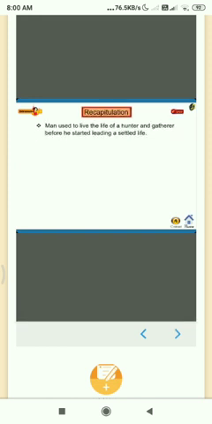Man used to live the life of a hunter and gatherer before he started leading a settled life.